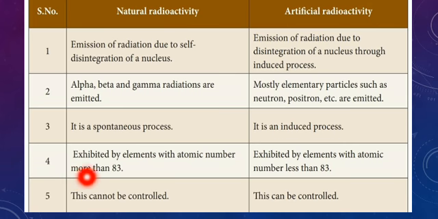Natural radioactivity cannot be controlled, but artificial radioactivity can be controlled. So these are the differences between natural radioactivity and artificial radioactivity. From this, one mark questions will come.